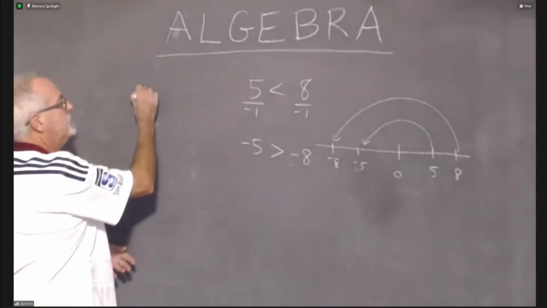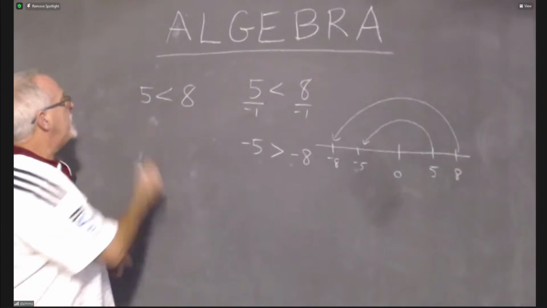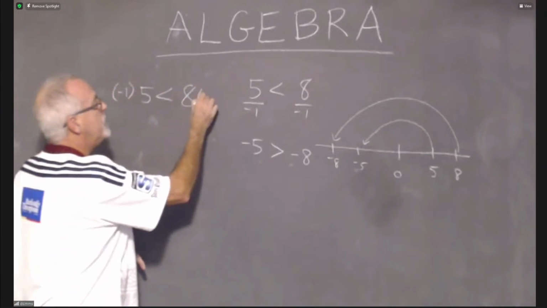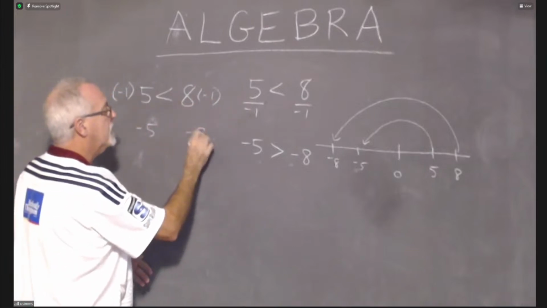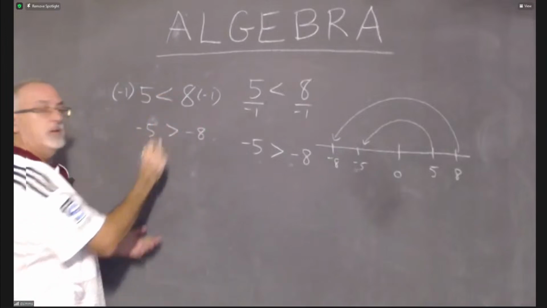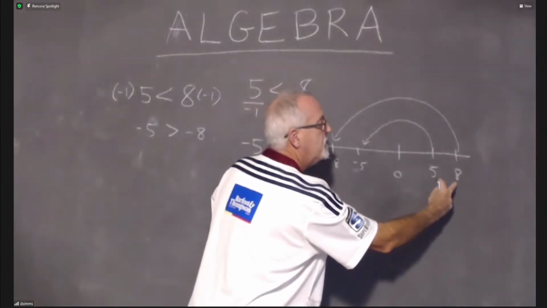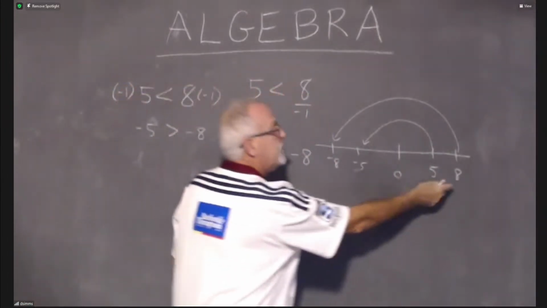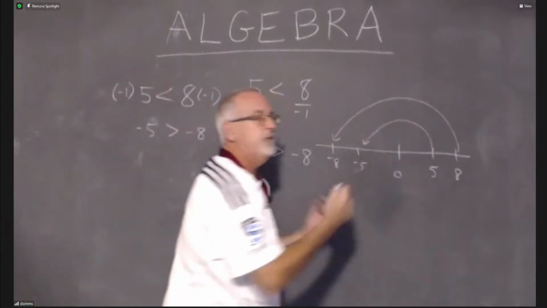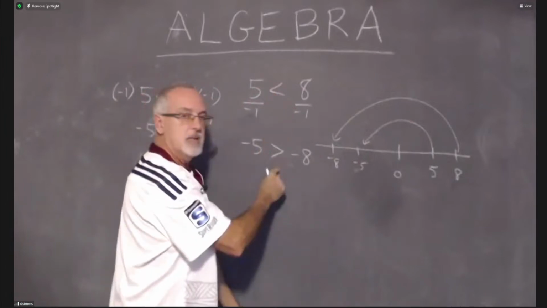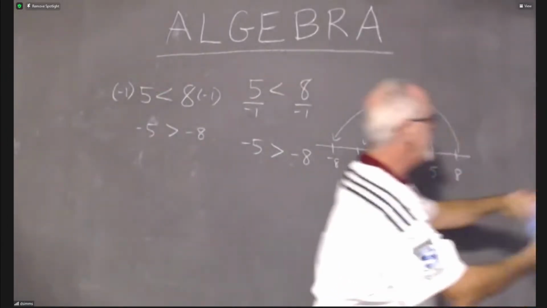How about multiplying? 5 is less than 8. Same inequality statement, which we know is true. But if we multiply both sides by -1, 5 times -1 is -5. 8 times -1 is -8. I have to turn the symbol around for the same reason. Dividing or multiplying these two numbers by a negative number flips me over to the other side of the number line. And that, to me, is the best way of feeling confident that, yes, it makes sense to apply this rule. That's my best explanation.